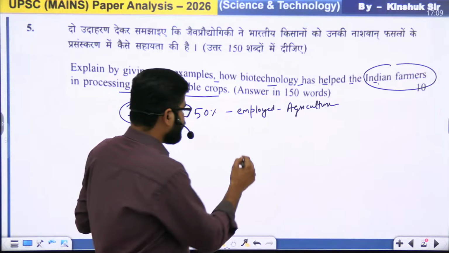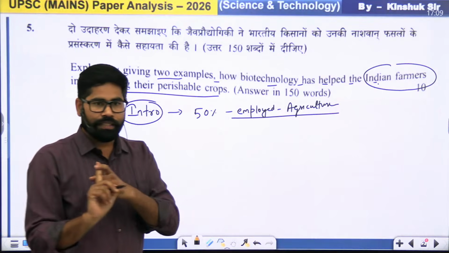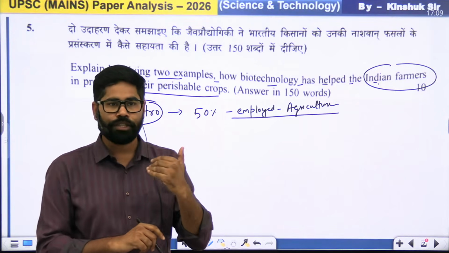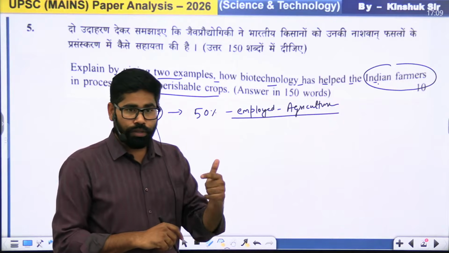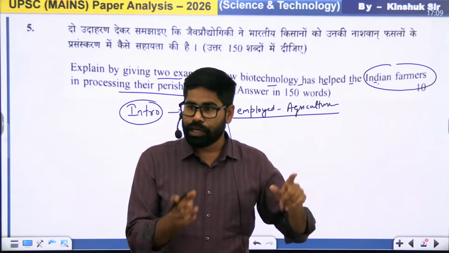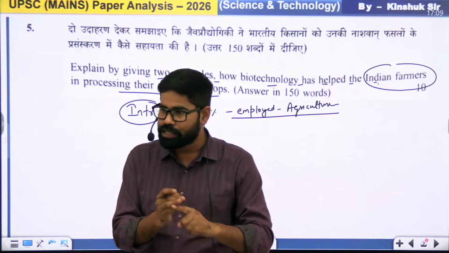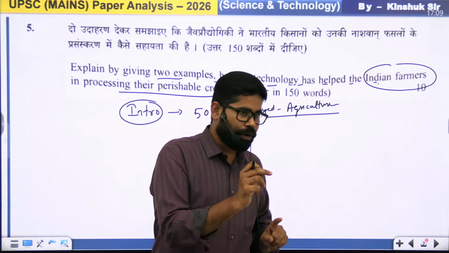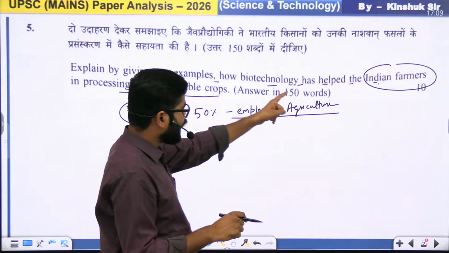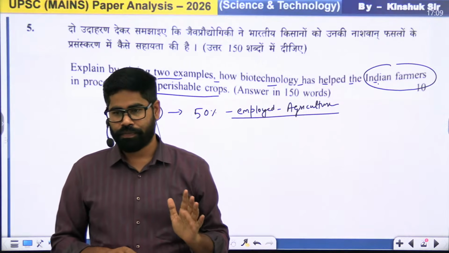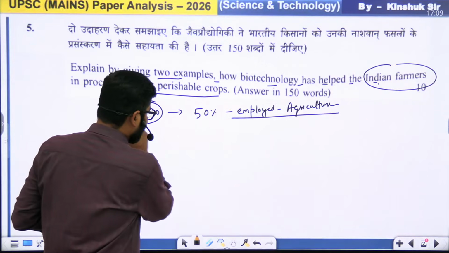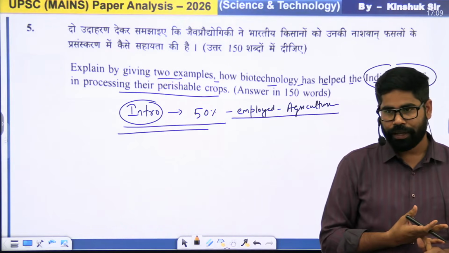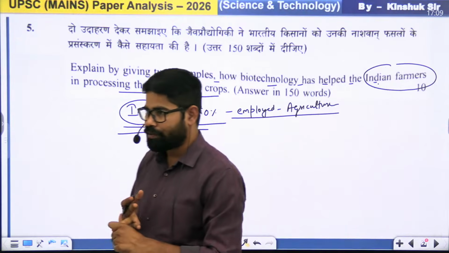So what we see is that the first part you can give is that India has around 55% of its population, or more than 50% of its population, engaged in agriculture, and is also the largest producer of fruits and vegetables in the world. In this context, biotechnology becomes very important in protecting or helping the farmers for perishable crops. So this is what you can write in the introduction. Right? Start with some fact, start with some context. Okay. So this is one of the parts, how we have to use it.